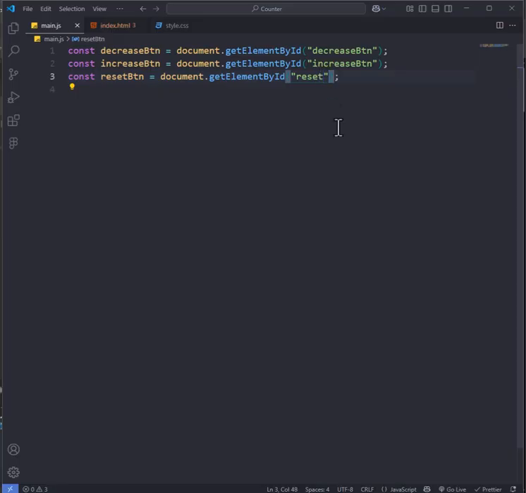Decrease button equals, then we need to select each button by accessing our document. Get element by ID. What's the ID we're selecting? We will begin with our decrease button. Alright, then we need our reset button. The ID is reset button.